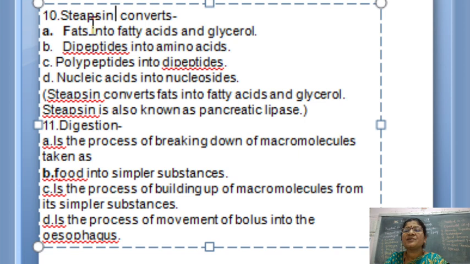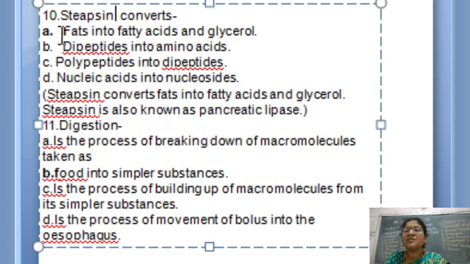Fine. So steapsin converts fats into fatty acids and glycerol. This is your answer, directly. The first option itself is the answer. If you know the other name of steapsin, then you will mark correctly, otherwise it will become difficult.